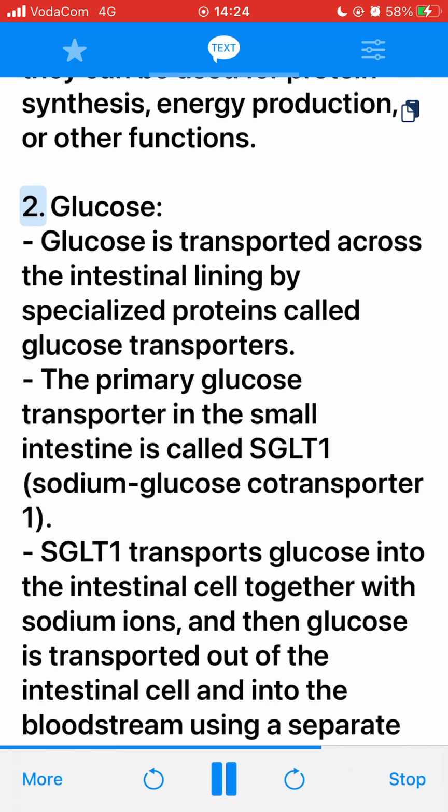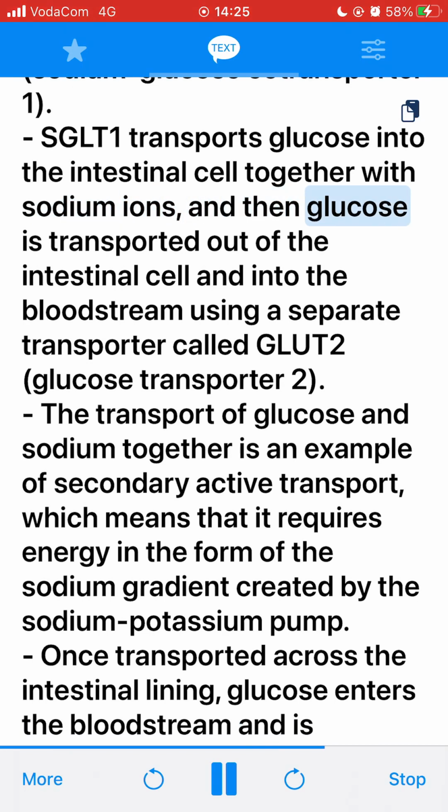2. Glucose. Glucose is transported across the intestinal lining by specialized proteins called glucose transporters. The primary glucose transporter in the small intestine is called SGLT1, sodium glucose cotransporter 1. SGLT1 transports glucose into the intestinal cell together with sodium ions, and then glucose is transported out of the intestinal cell and into the bloodstream using a separate transporter called GLUT2, glucose transporter 2.